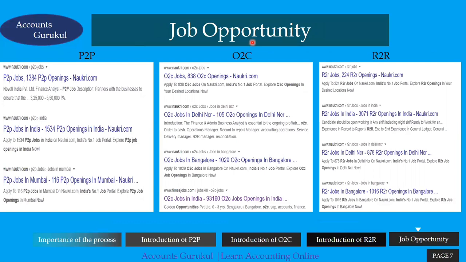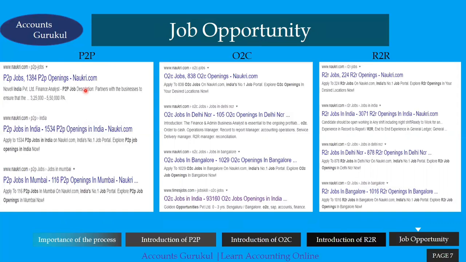For each and every process. As I already said in the starting slides, it's very essential to understand all these three processes, because for each and every process there are huge opportunities in the market. So here, P2P, procure to pay. Just go into Google and search for P2P jobs available in the market. Then you will be able to know what job opportunities are there in the market.